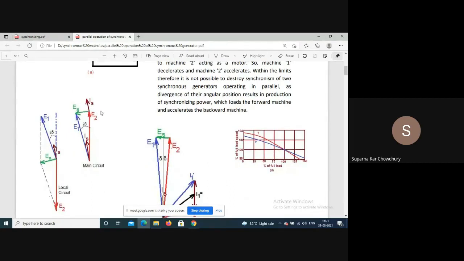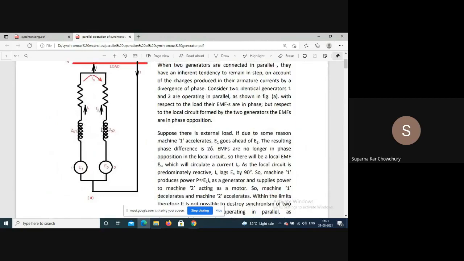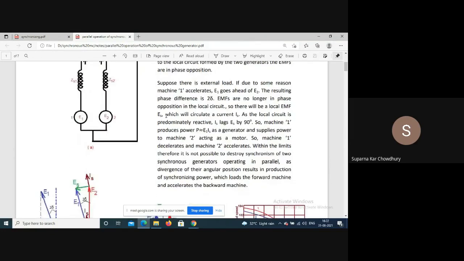So basically this is the synchronizing current, what we have discussed earlier. Whenever there is a disturbance, even when two machines are operating in parallel, whenever there is a small disturbance, a synchronizing current will appear, creating a synchronizing power which has an inherent tendency to keep the synchronism intact. So it is not possible to destroy the synchronism if the disturbance is within limit. The synchronizing power will decelerate the machine which has accelerated, and will try to accelerate the machine which was running at a lower speed.